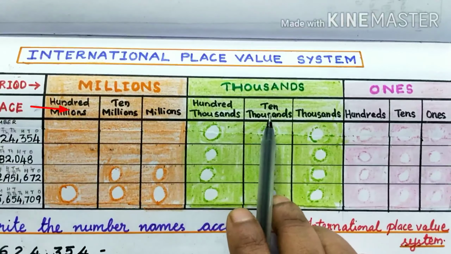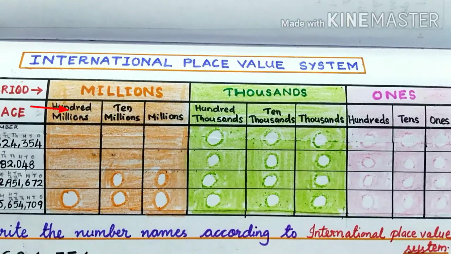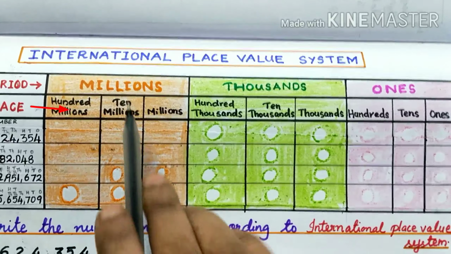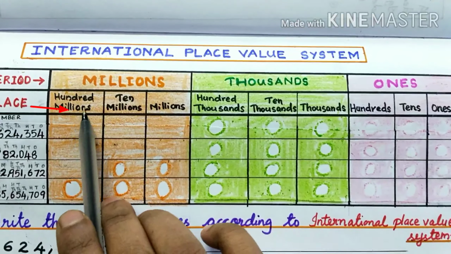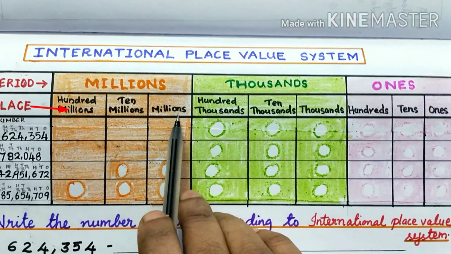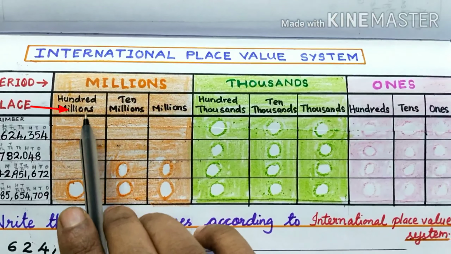Which are the places in the millions period? Millions, 10 millions, 100 millions.